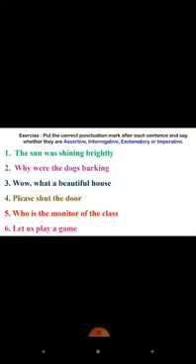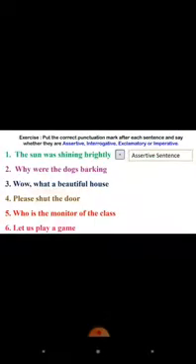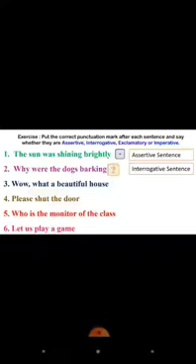First, the sun was shining brightly. This is a simple statement. So, this is an assertive sentence and we write the full stop at the end of the sentence. Second, why were the dogs barking? In this sentence, there is a question. So, it is an interrogative sentence and we will write the question mark at the end of the sentence.